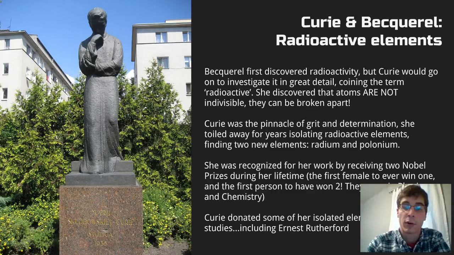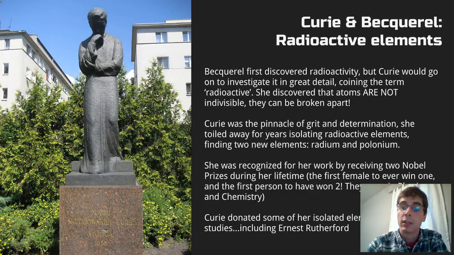And she was recognized for her work, receiving two Nobel Prizes, one for her discovery of radiation, along with Becquerel. They both received it, along with Pierre Curie, her husband. The three of them received it for discovering radioactivity. And then she also won one for discovering these other elements, radium and polonium. She was the first female to ever win a Nobel Prize, the first person to have ever won two, and on top of that, they're in two separate fields, physics and chemistry. That's a pretty incredible achievement for one person.